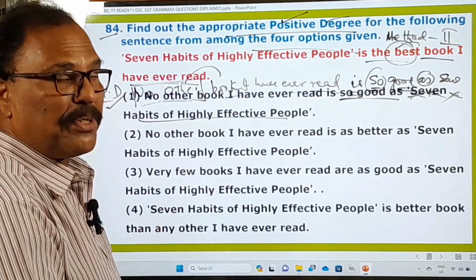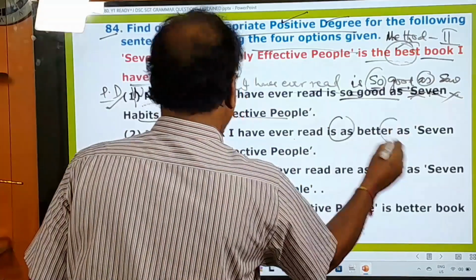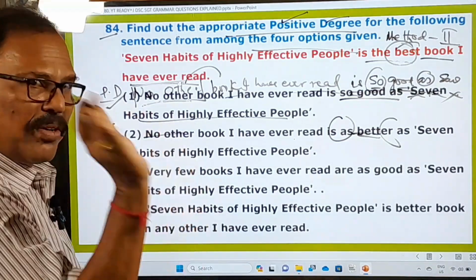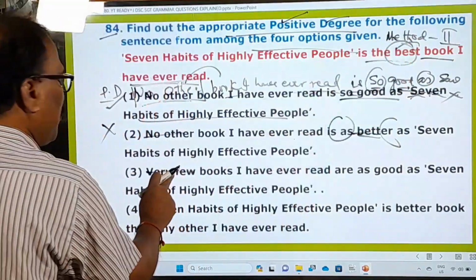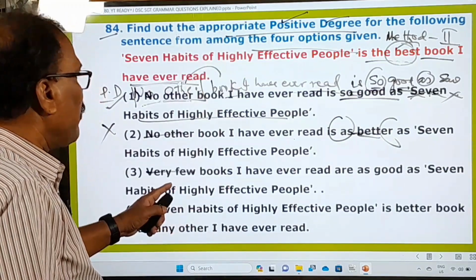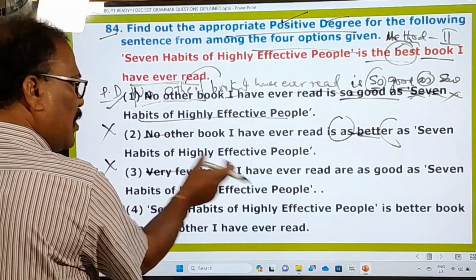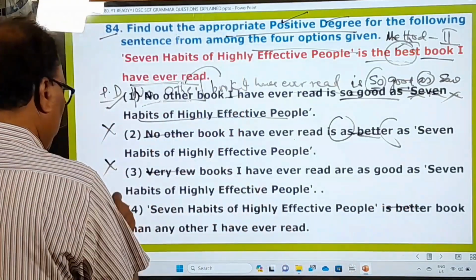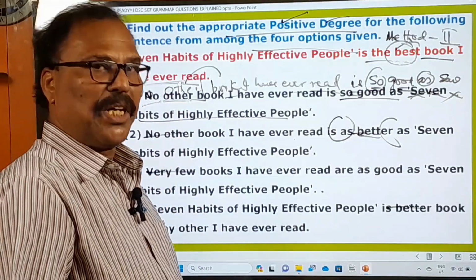Even then, let us look at the options and see why they are wrong. No other book I have ever read is as better. See, in the positive degree, he has used a comparative adjective. That's why this is wrong. Then the third one: "very few". This is the second method. In the second method, the positive degree does not begin with "very few". Only in the third method does the positive degree begin with "very few". In the second method, the positive degree begins with "no other". So that's why this is wrong. And the fourth one, 7 Habits of... it is better. Again here, a comparative adjective is used. That's why this is wrong. So the second, third and fourth ones are wrong. Only the first one is absolutely right.